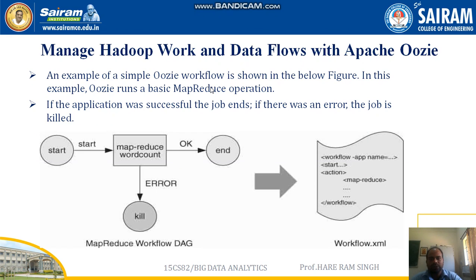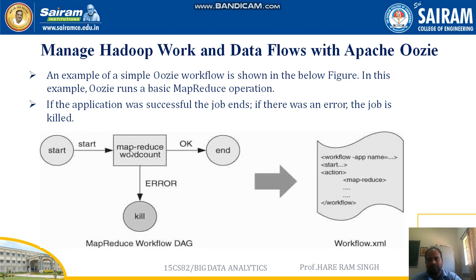Next, an example of a simple Oozie workflow is shown in the figure below. In this figure, the workflow of Oozie is shown in the diagram. If the application was successful, the job ends. If there was an error, the job is killed. Here, an application will run using the MapReduce word count.